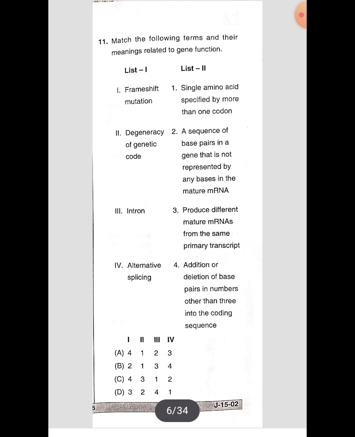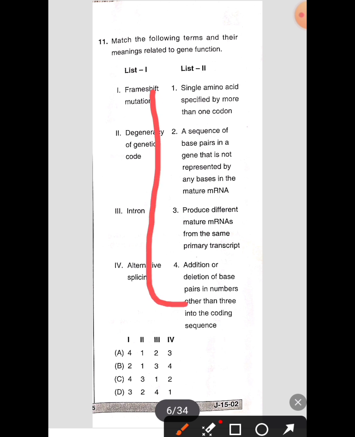Frame shift mutation. So in the options, the related option for this is addition or deletion of base pairs in numbers other than 3 into the coding sequence. So degeneracy of the genetic code is related to single amino acid specified by more than one codon, that is the characteristic of the genetic code. That is called degeneracy of the genetic code.